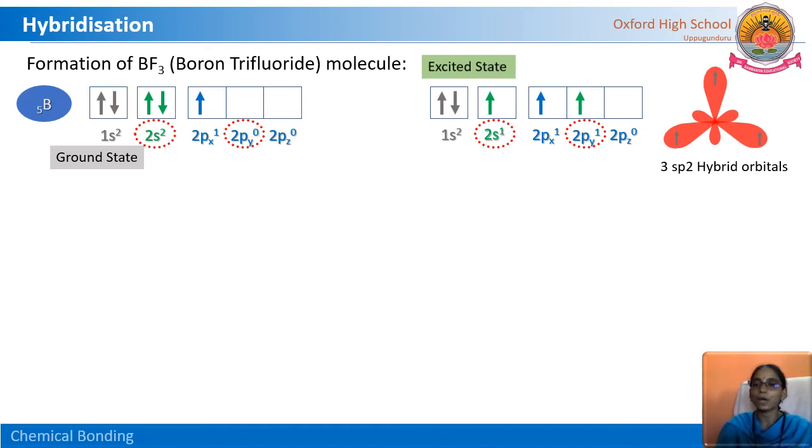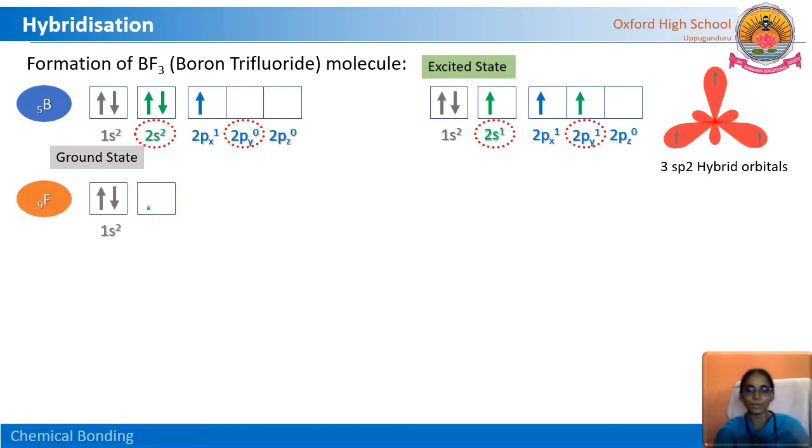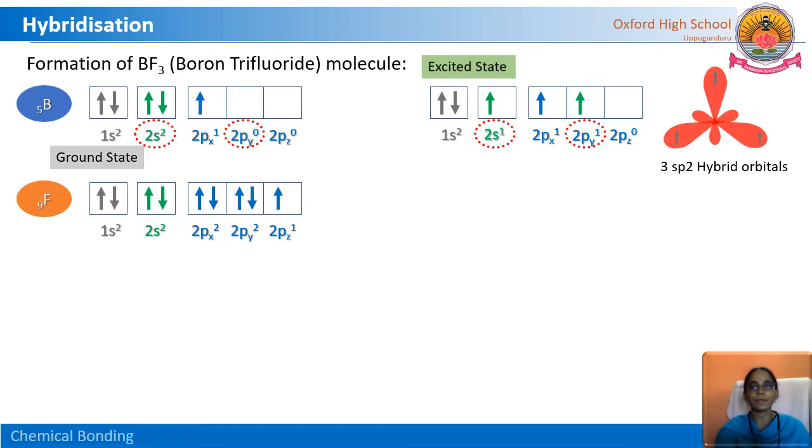The shape of the 3 sp2 hybrid orbitals is just like this, and each corner, each sp2 hybrid orbital, has one unpaired electron. Now the fluorine electronic configuration: 1s2, 2s2, 2px2, 2py2 and 2pz1. Where is the unpaired electron present? In the 2pz orbital.